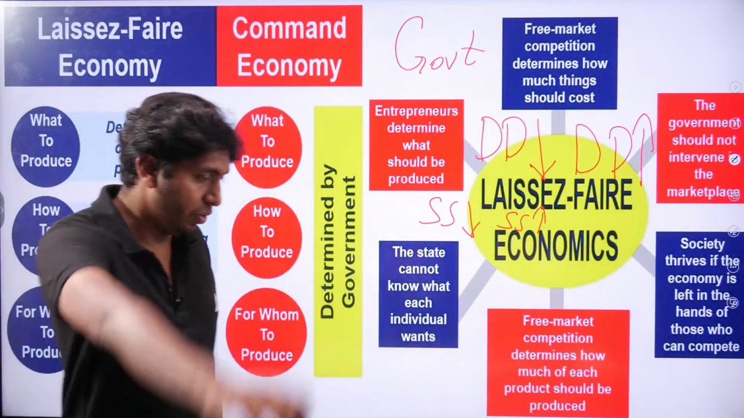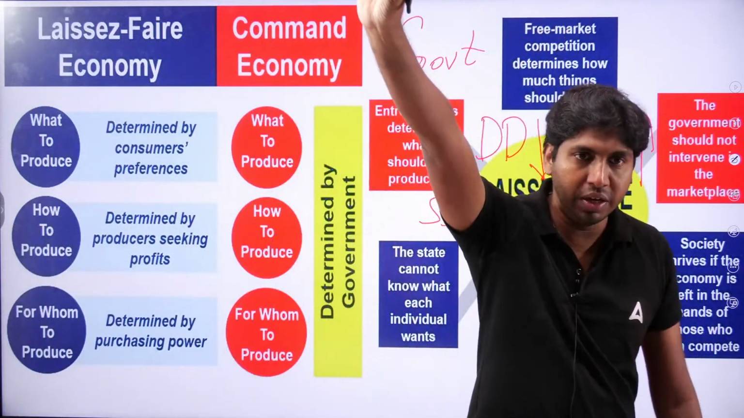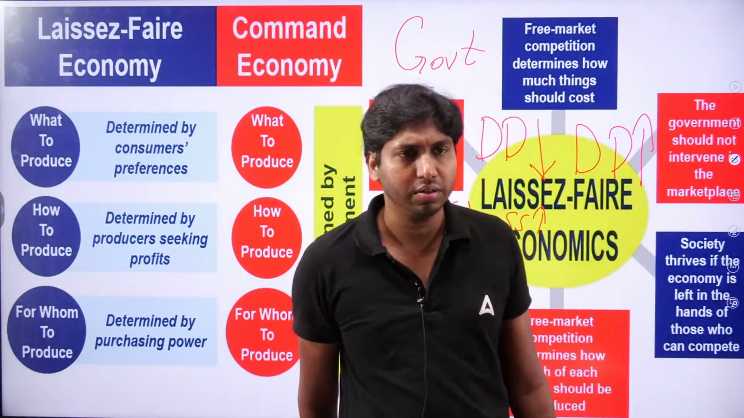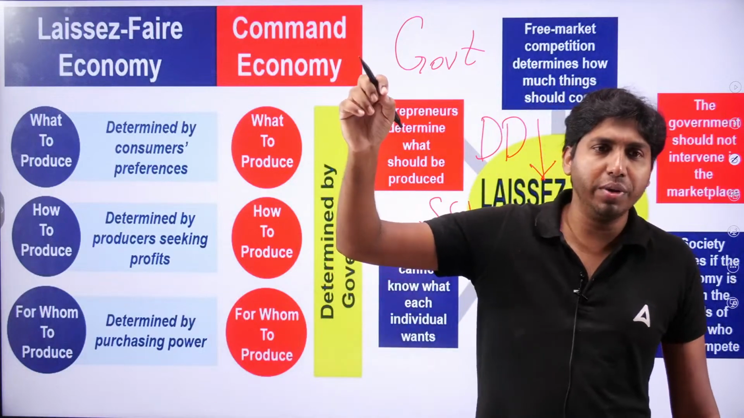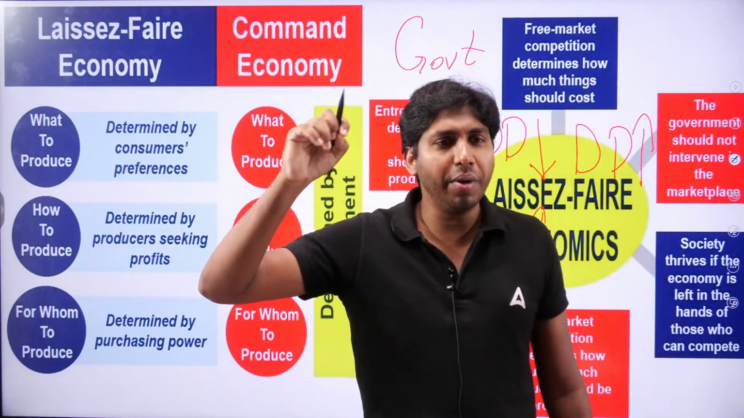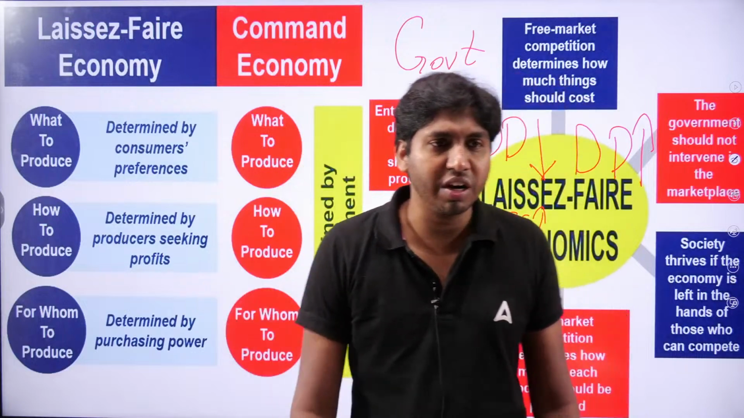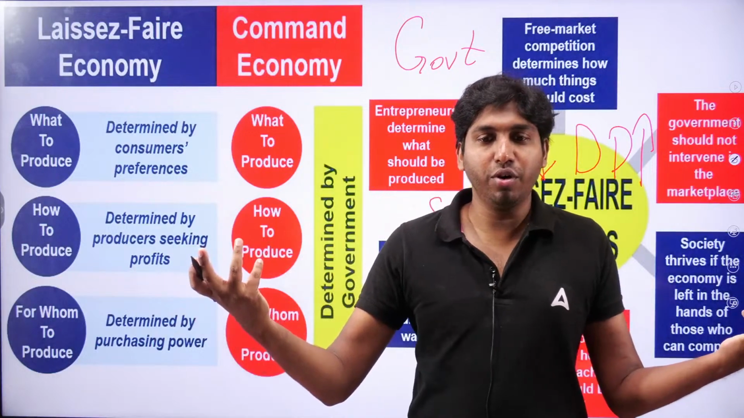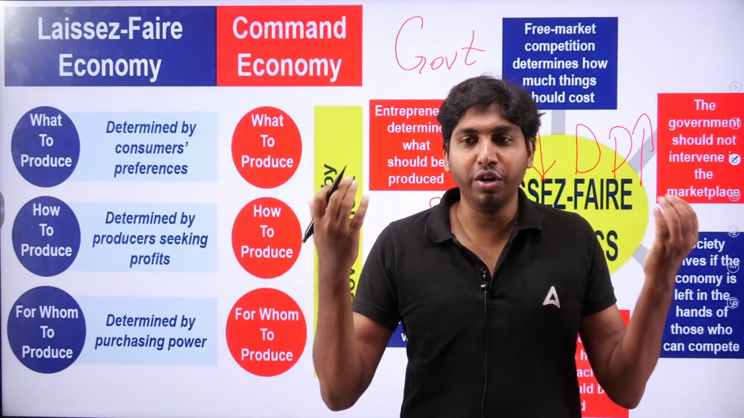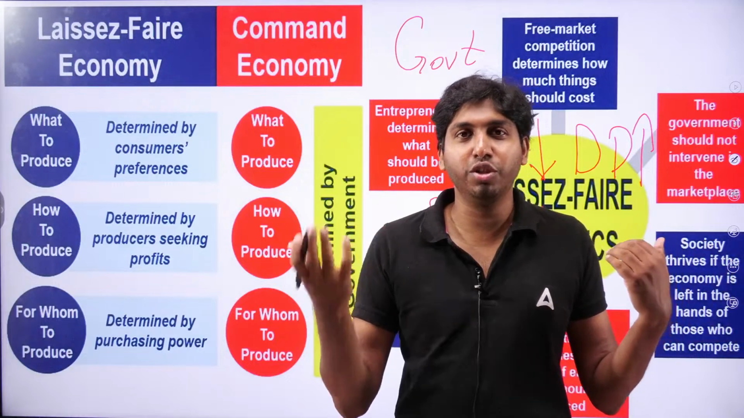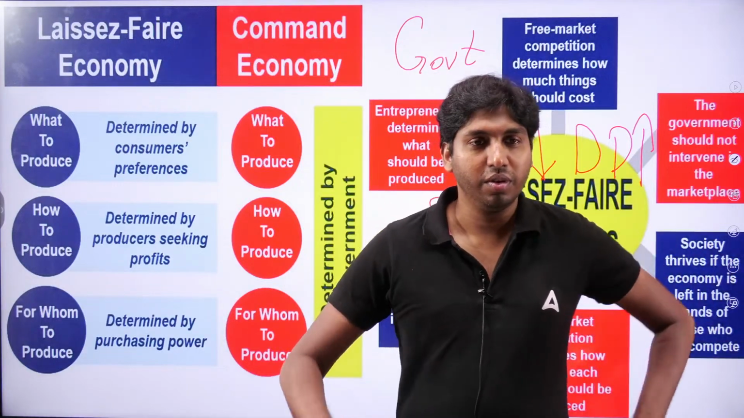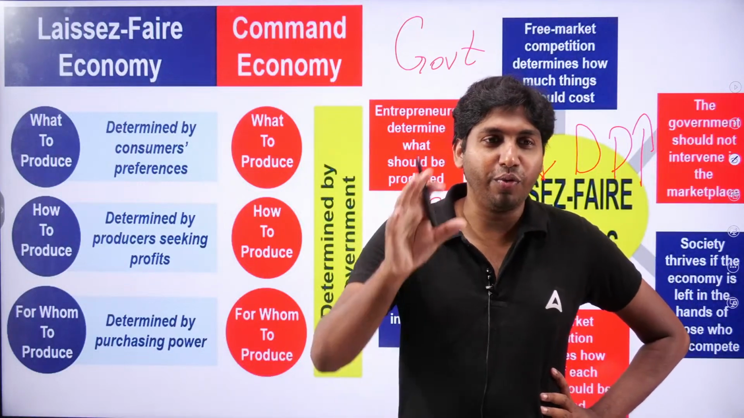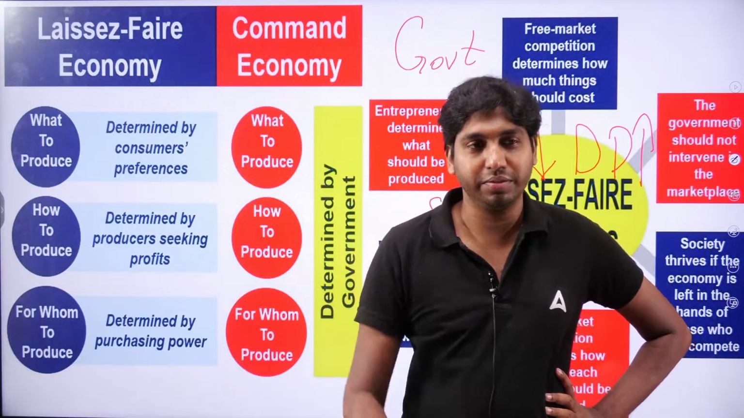Who are the losers? We, the consumers. Isn't it? That's correct. So, under a command economy, the government will decide. It is decided by the government regarding what to produce, not by the consumers. The consumer needs Samsung, but we have no choice. We need to depend on the government's decision. Whatever the government is providing, we need to take. So, what to produce is determined by the government.